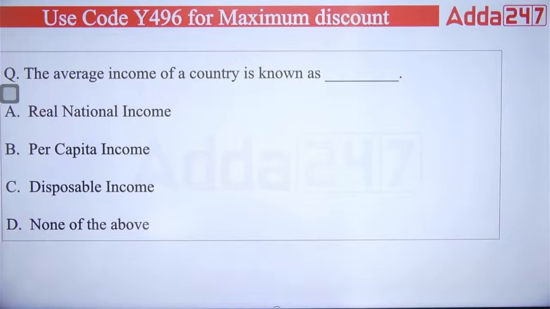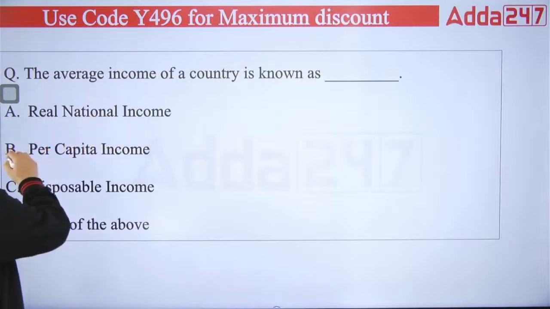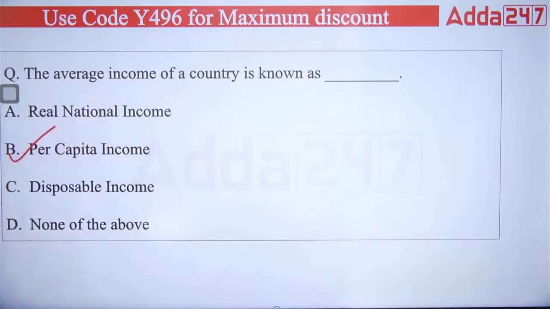Let me know. Okay. So the average income you are talking about will be your per capita income. The right answer is per capita income. So the average income of a country is known as what?